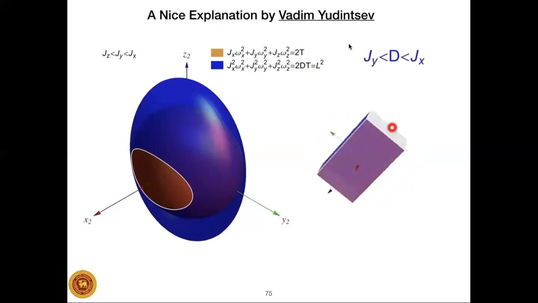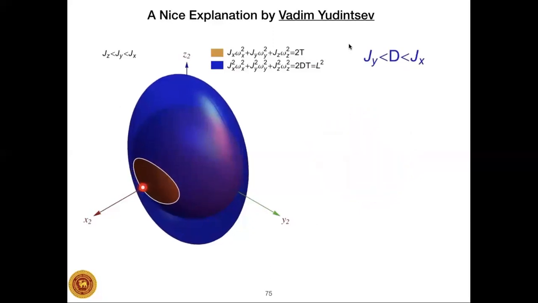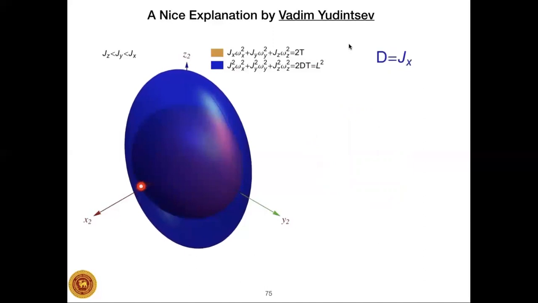This is the physical behavior of the rigid body that corresponds to that periodic motion in the angular momentum space. Now, if you increase the radius further, you will touch this point, and then the solution is just that point, or in other words, the relative equilibria, and the physical behavior of that motion will be something like this, where it is spinning about that axis. I invite you to carefully look at this, think about what I have said before in the previous slides, and take a very close look at this animation.